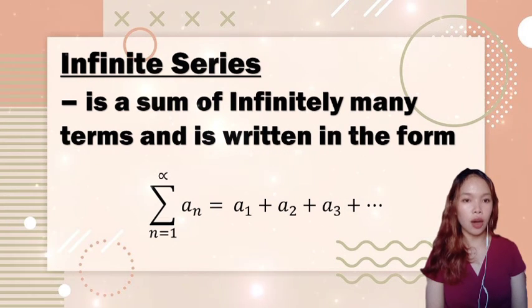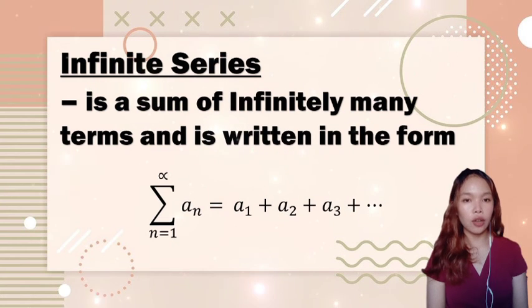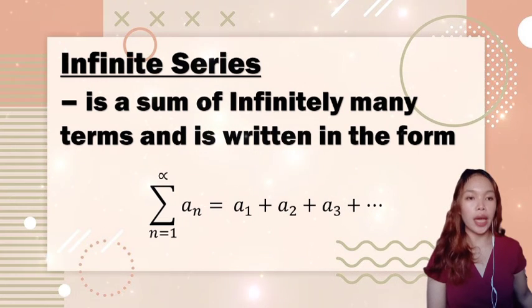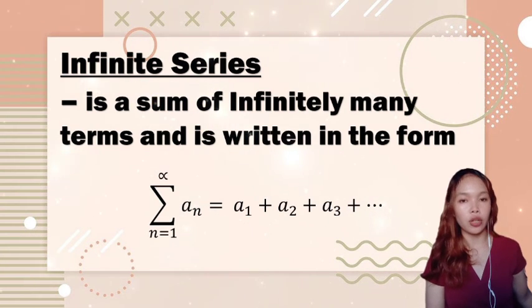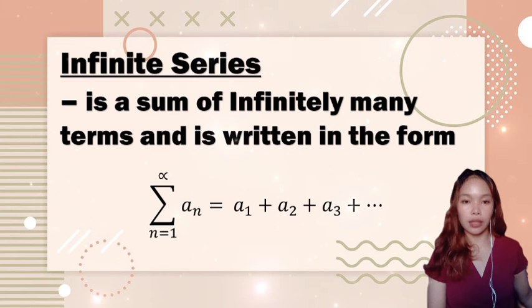An infinite series is a sum of infinitely many terms and is written in the form: the sum from n equals 1 to infinity of a sub n equals a sub 1 plus a sub 2 plus a sub 3, and we're just going to go on and on. So it is infinity, meaning to say it is forever. But what does this mean?